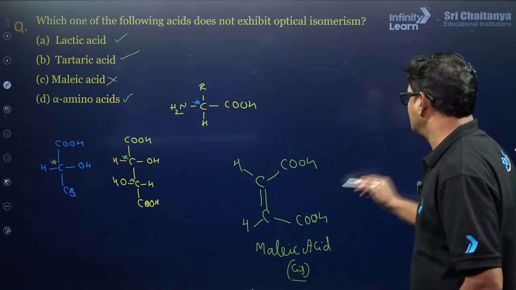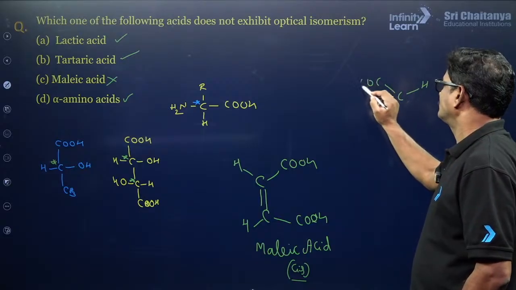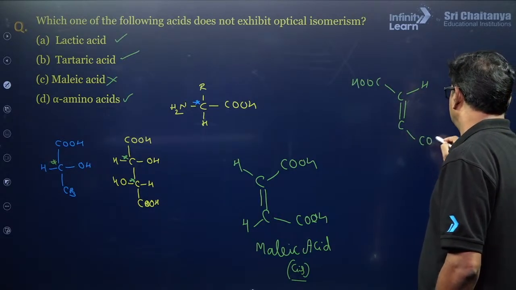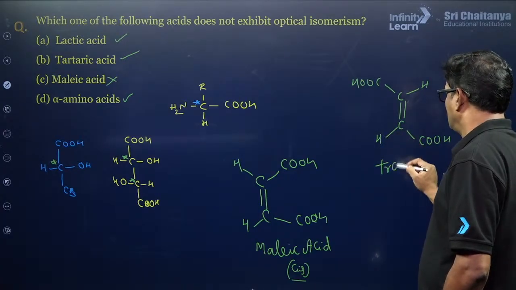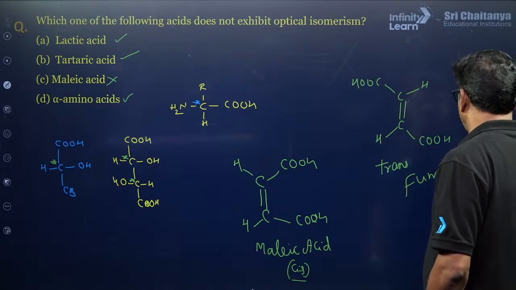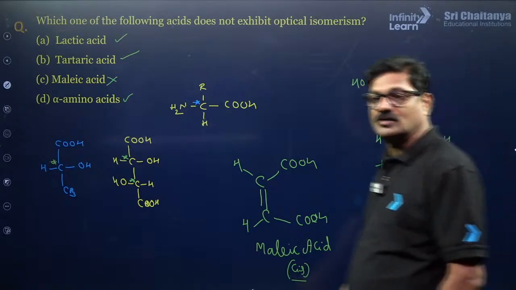Then इसका trans क्या होगा? And it is going to be like this. This is a trans isomer. इसका नाम क्या है? Fumaric acid. Are you getting or not? Clear?